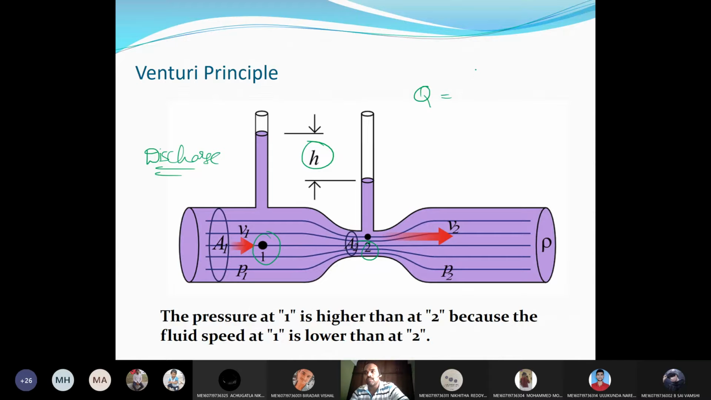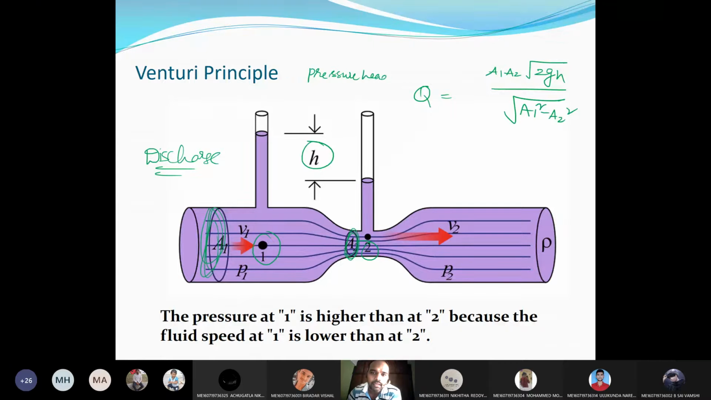Anyone? Maybe the diploma people can. The discharge is A1 A2 under root 2 g H by square root of A1 square minus A2 square, where A1 is the area of the venturi at inlet, A2 is the area of the venturi at the throat, and H is the difference of the pressure. Again, H is not a pressure, it is pressure head.